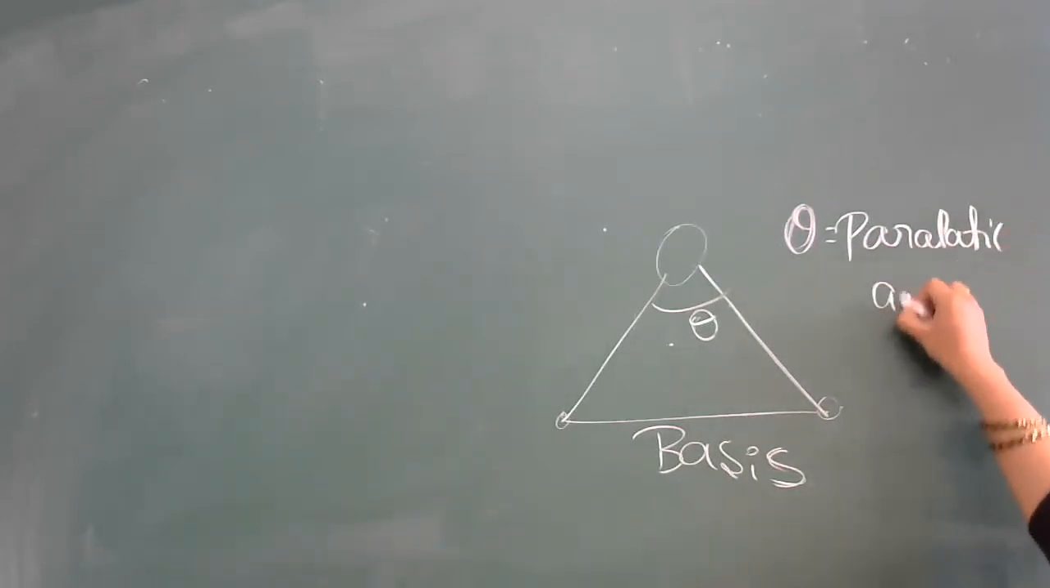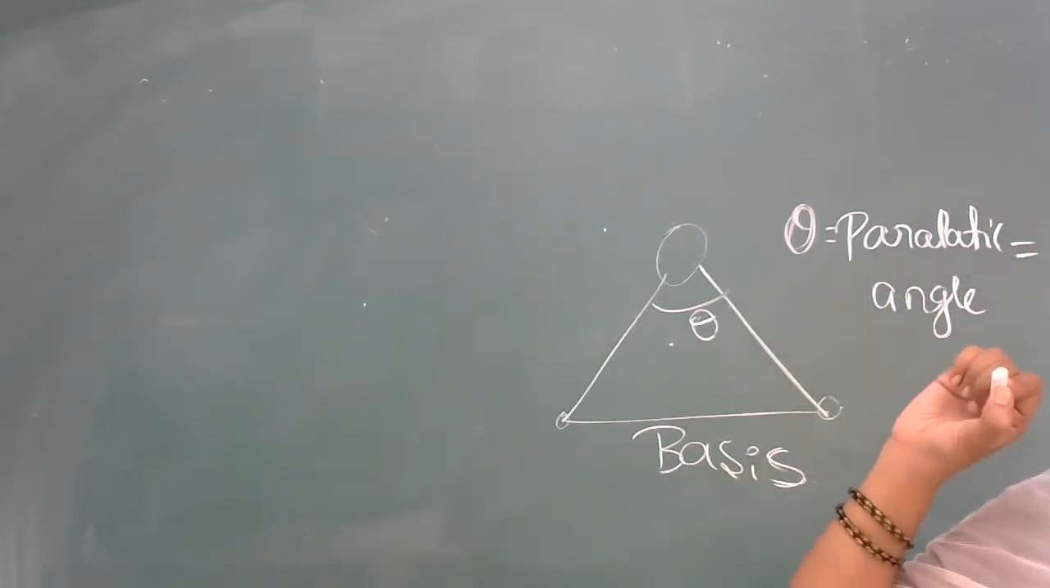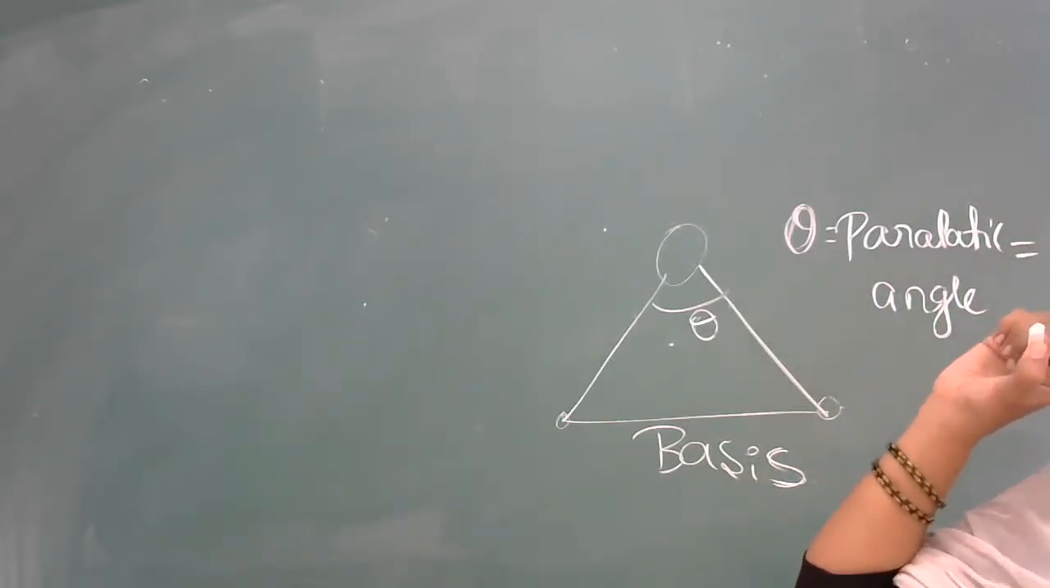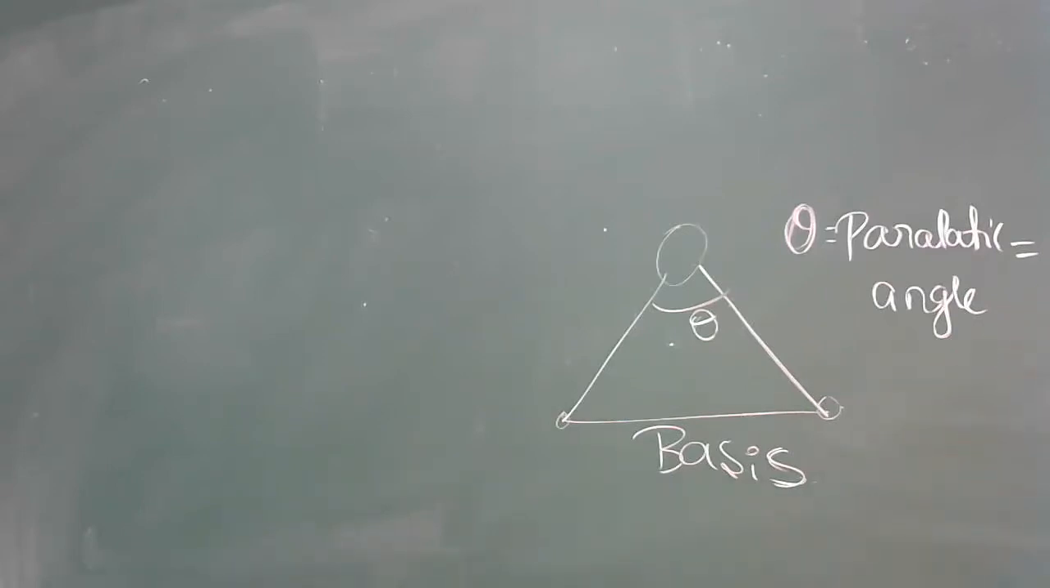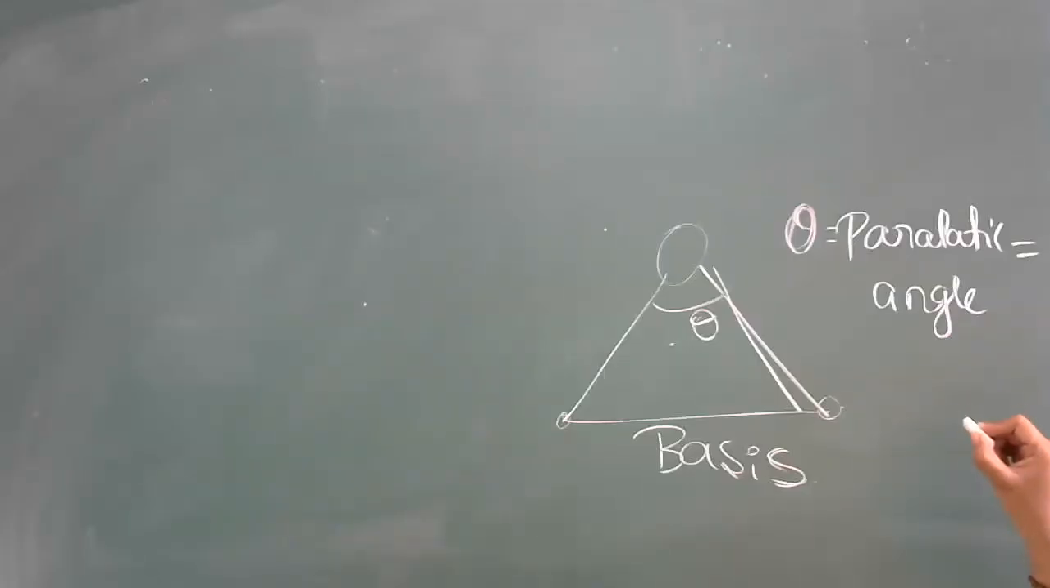So the parallactic angle is the ratio of the angle subtended, given by theta. It can be written as the base divided by this distance. This looks like an arc here, so you can take it as r.